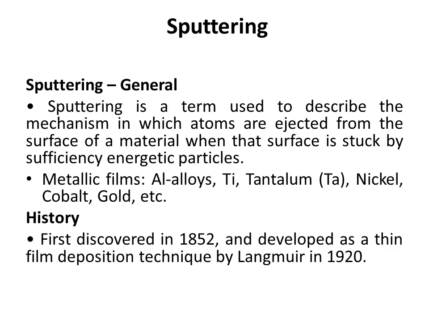This is also used for making metallic films, such as aluminum alloys, titanium, tantalum, nickel, cobalt and gold, which are made by this sputter process. If we discuss the history, it was first discovered in 1852 and developed as a thin film deposition technique by Langmuir in 1920.